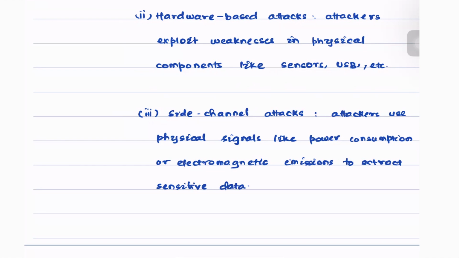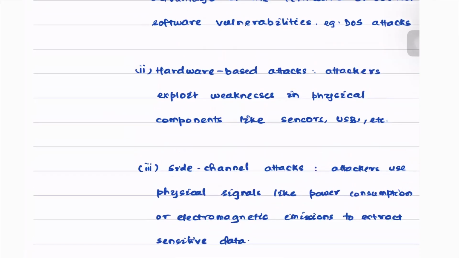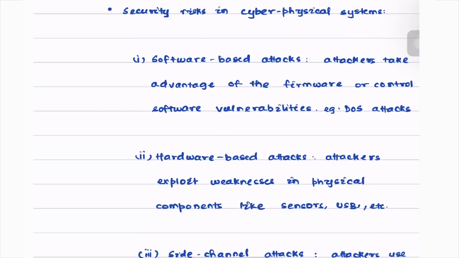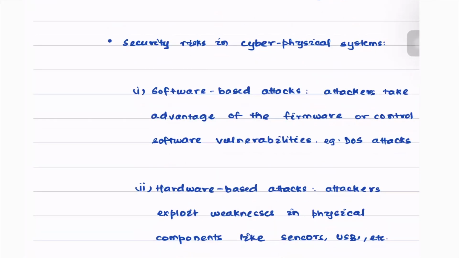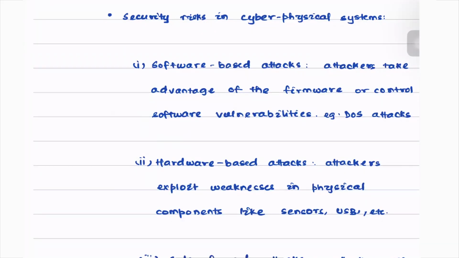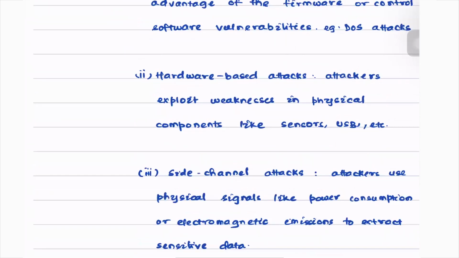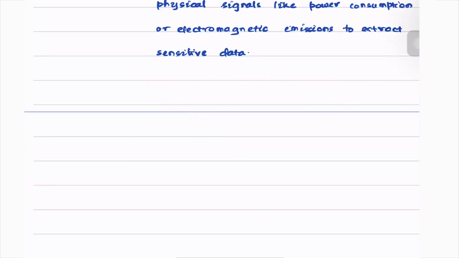There are some other kinds of attacks as well, like insider threats and physical damages. Basically, there are many kinds of security risks associated with any cyber physical system. The particular risk that we'll discuss today is that of denial of service.